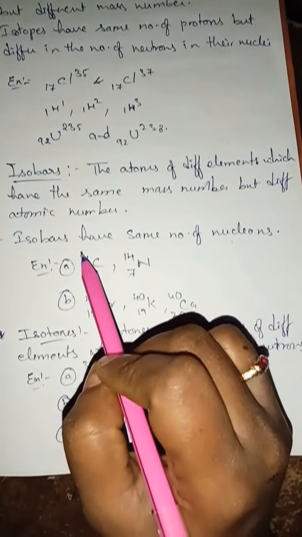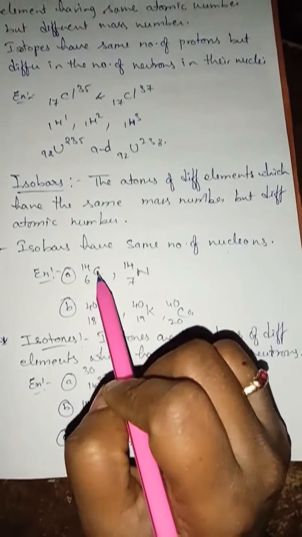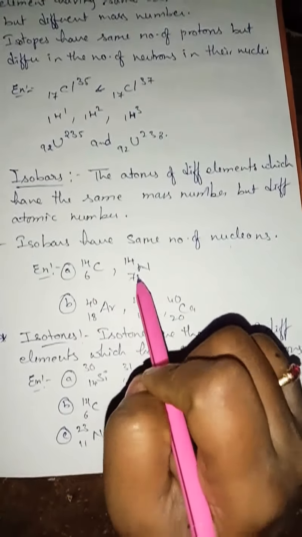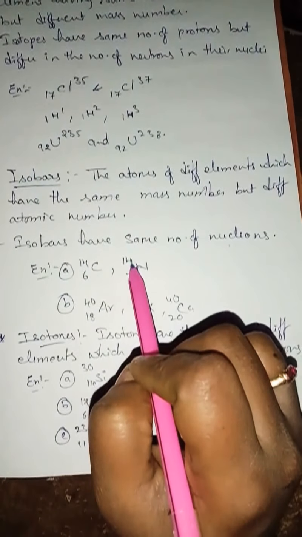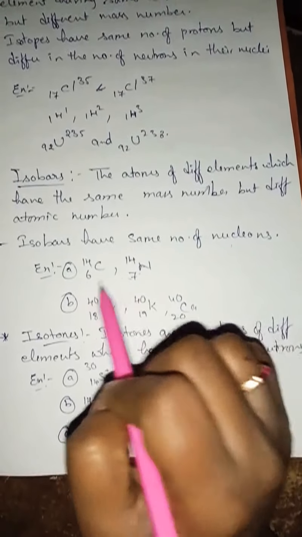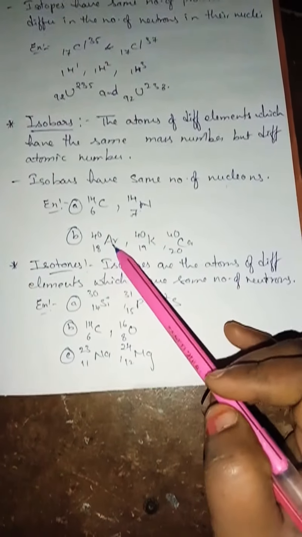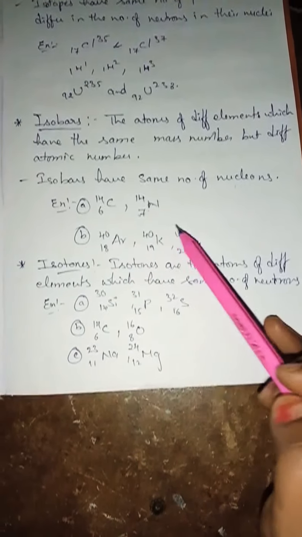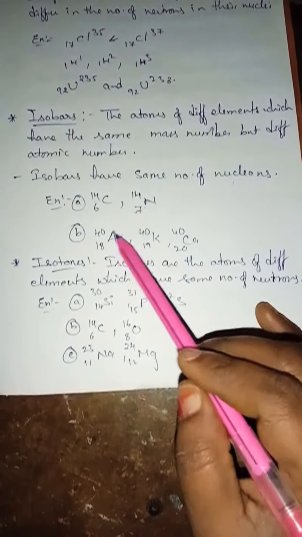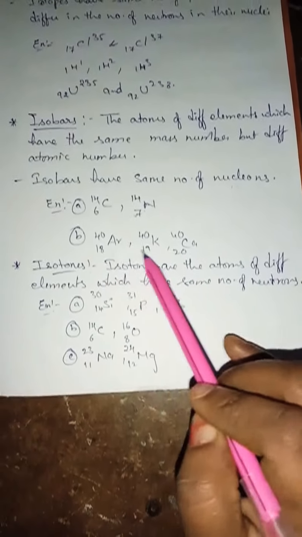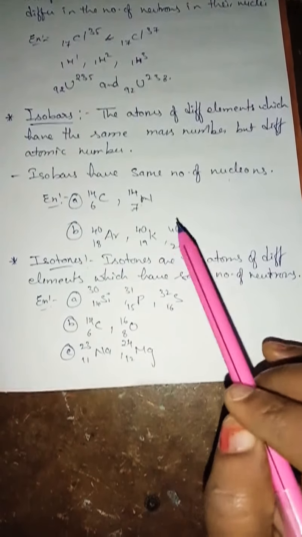Different elements have different atomic numbers but the same mass number. So the atoms of different elements which have the same mass number but different atomic number are called isobars. This is one example. Next one: argon 18 40, potassium 19 40, calcium 20 40. All have the same mass number but different atomic numbers, 18, 19, 20. Understand, children? Yes, this is about isobars.